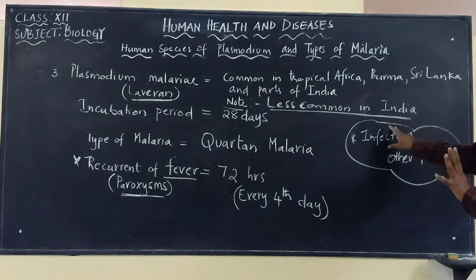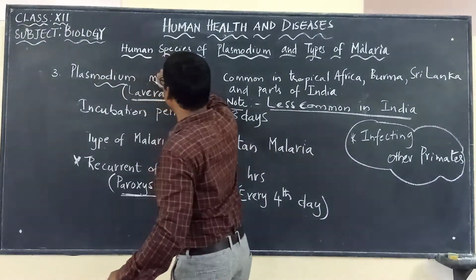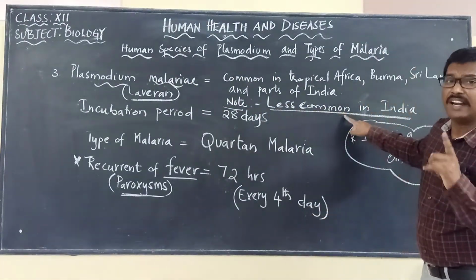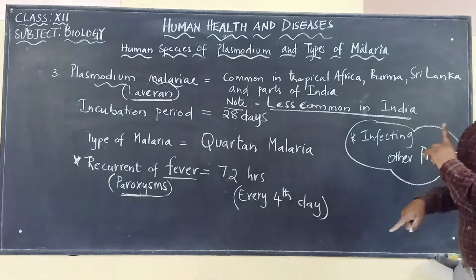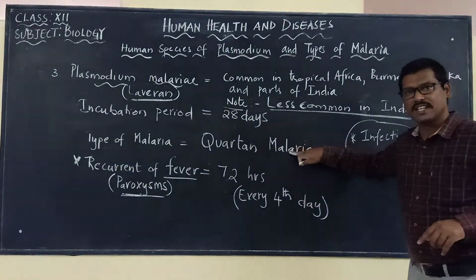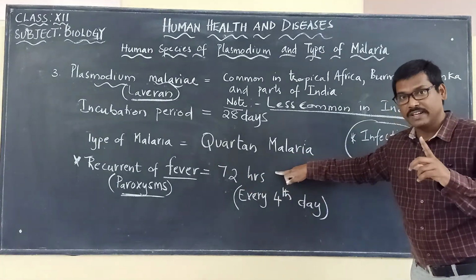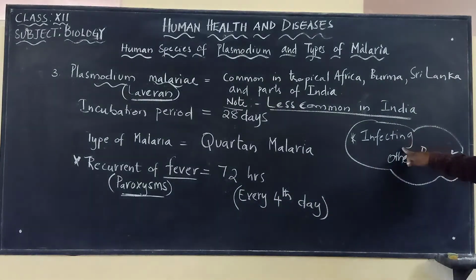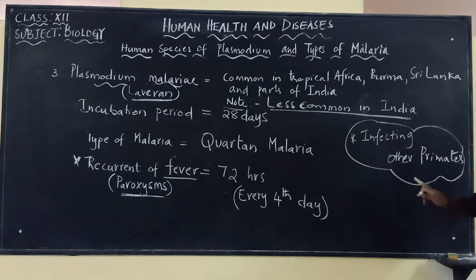So these are some more points that we have to keep in mind when we discuss the third one, Plasmodium malariae, discovered by Laveran. Please note that it is very less common in India, and its incubation period is about 28 days. The type of malaria is called quartan malaria, and the recurrence of fever is called paroxysms. Also it is about 72 hours and the fever will appear every 4th day. And this is the only malarial parasite, Plasmodium malariae, which has the ability to infect other primates.